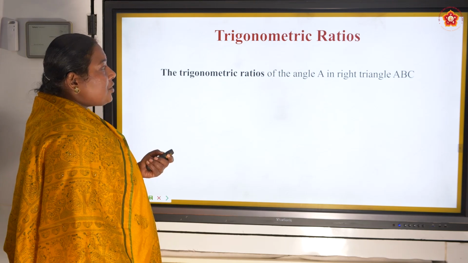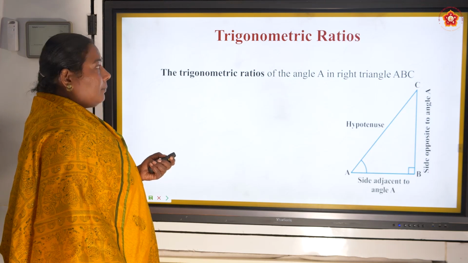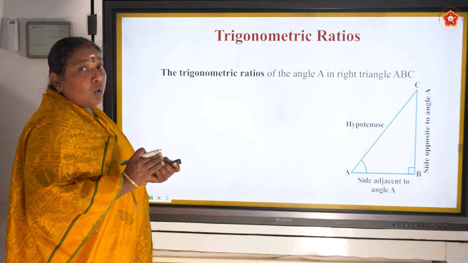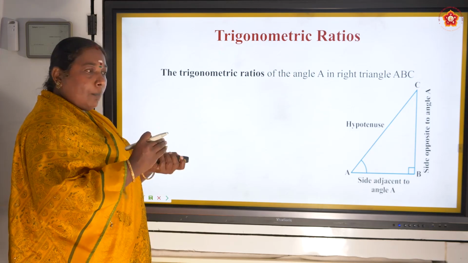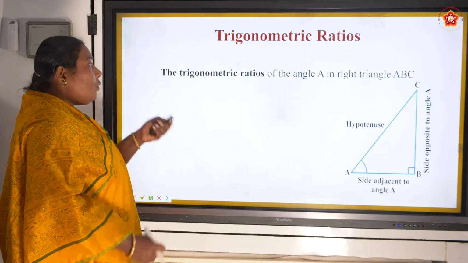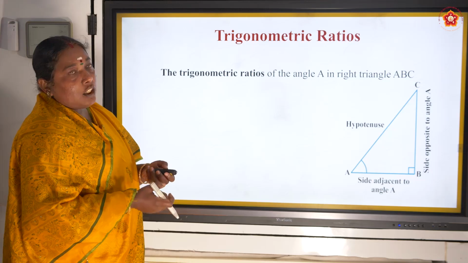The trigonometric ratios of angle A in right angle triangle ABC. Till now we saw only the sides opposite to angle A and opposite to angle C. Now we are going to bring in everything in the world of trigonometry.